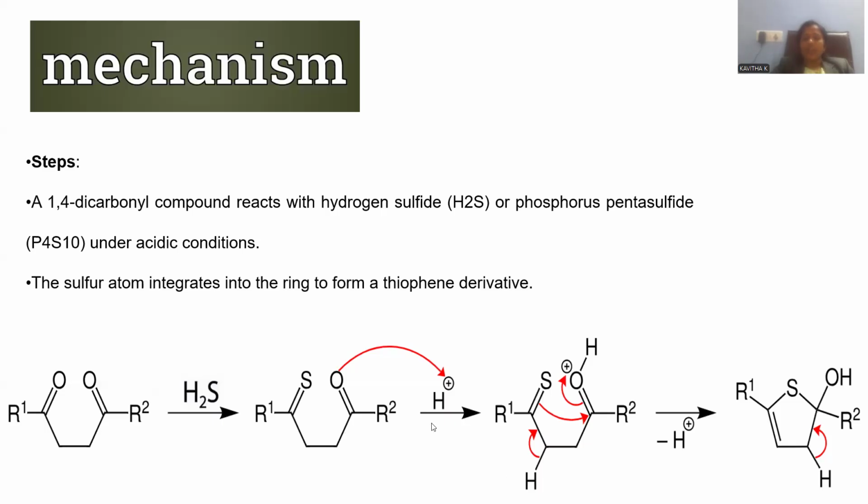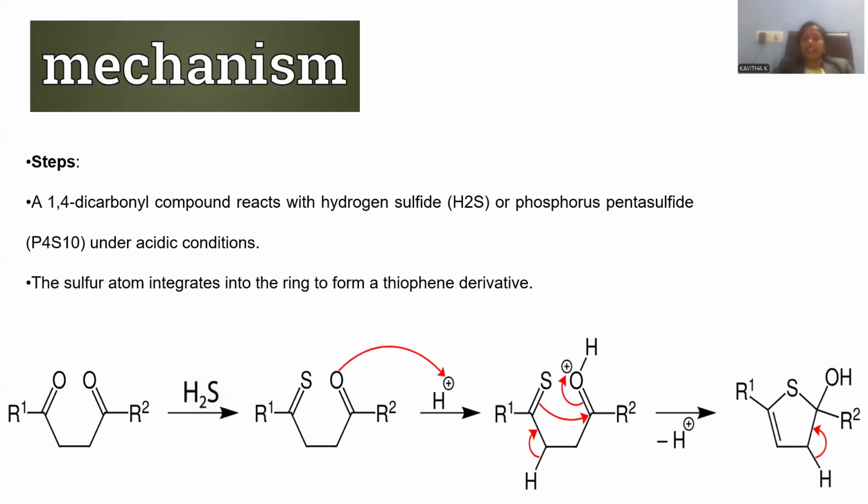Deprotonation you can observe. So, the acidified conditions are working like a catalyst: a proton will be added first. In step number three, the proton will be removed, so that acid conditions will be restored. And later we have to go for the water dehydration process.